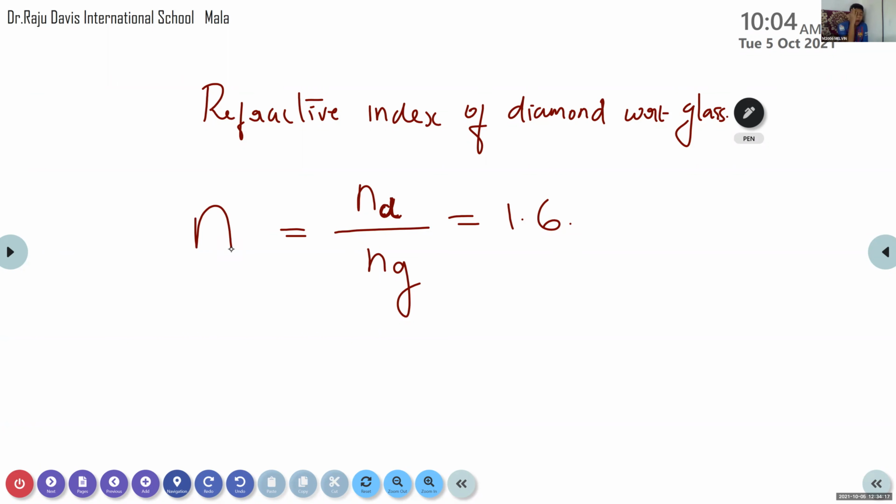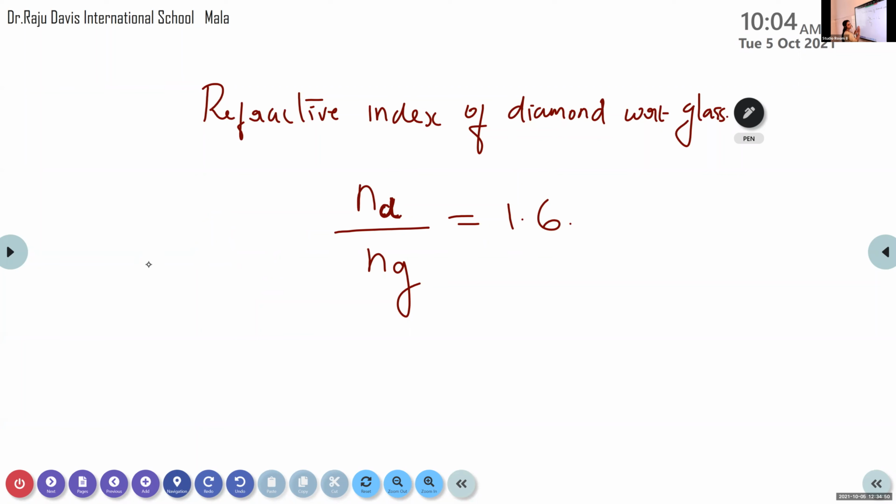Here we are forming the RHS of the equation, ND by NG, the refractive index of diamond with respect to glass. ND by NG is equal to 1.6. What about here? Is it NDG or NGD? It is a simple question. NGD. Okay. So NGD is equal to ND by NG is equal to 1.6, which implies the value of NGD is given. It is 1.6.